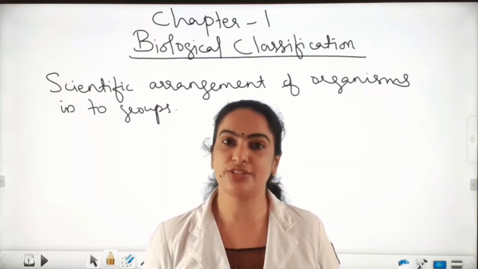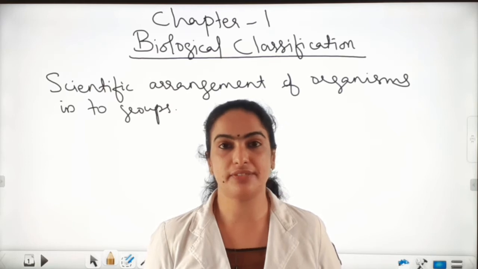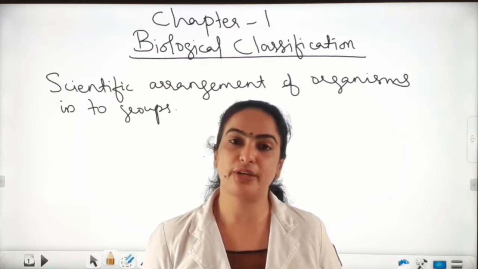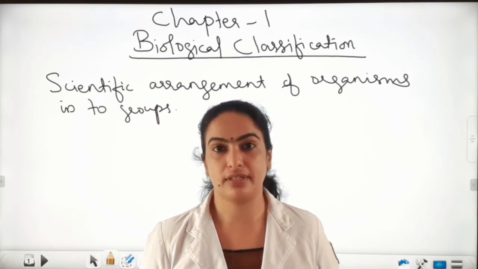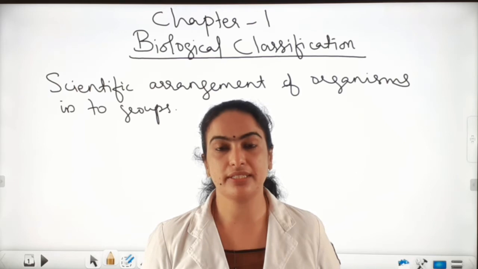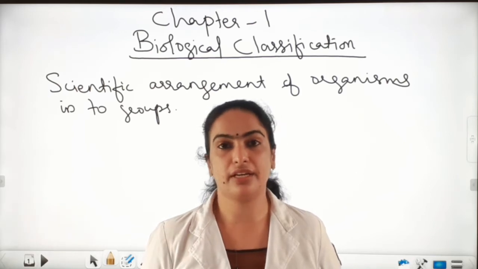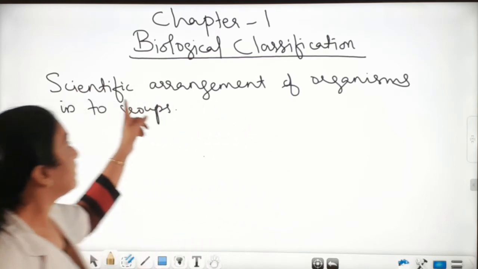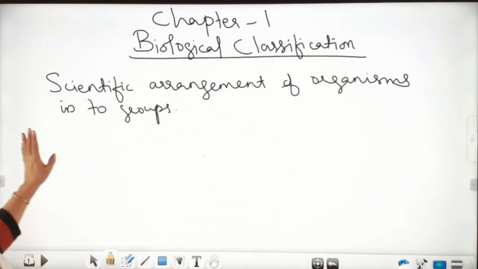Now I am going to teach you biological classification. As you know, classification is the arrangement of things into groups. But in biology, biological classification means the scientific arrangement of organisms into groups. So, biological classification is the scientific arrangement of organisms into groups.